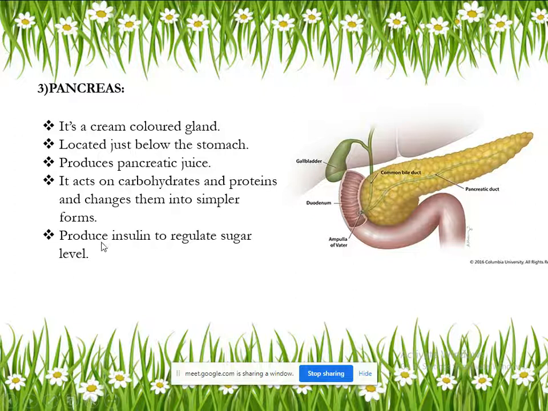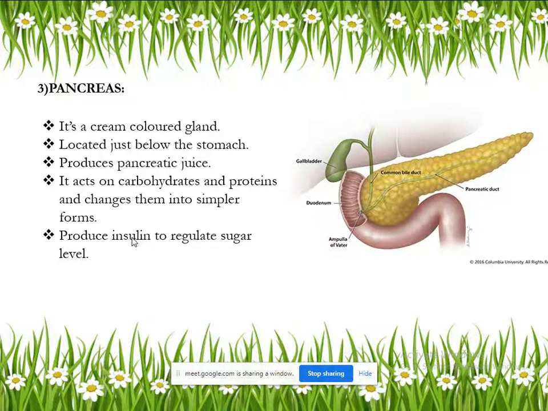The pancreas gland will also produce insulin hormone. Which type of hormone? Insulin hormone. That hormone will regulate the sugar level. If there is an up and down in the level of sugar, this insulin hormone will bring it to a normal level.